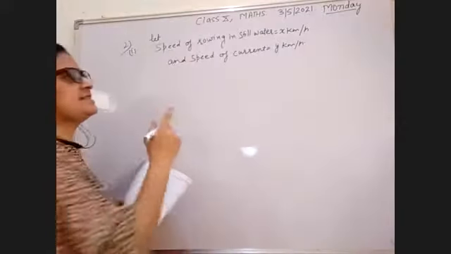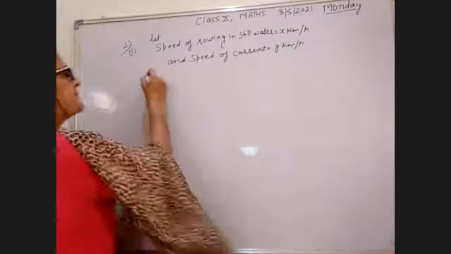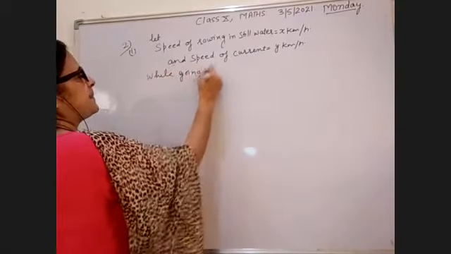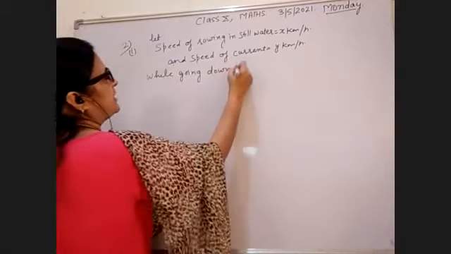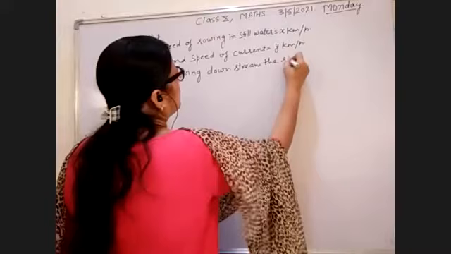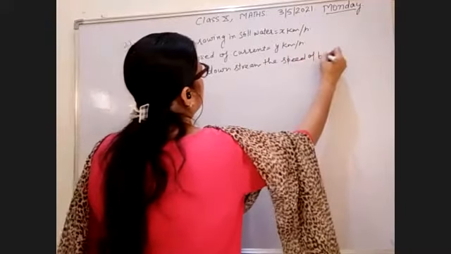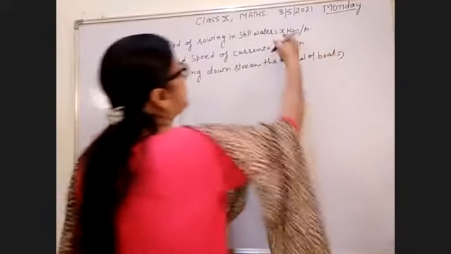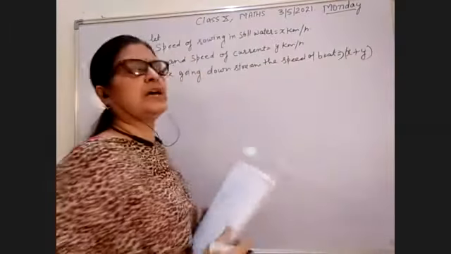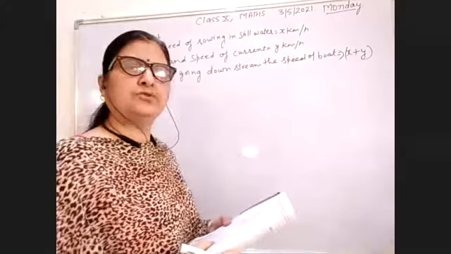Okay, distance is given while going downstream. The speed of boat equal to what will it be? x plus y, because it is going along the stream.